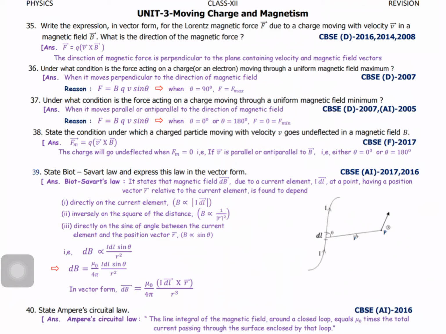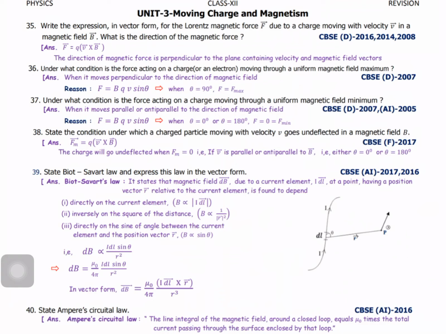Okay, next one, state the condition under which a charged particle moving with a velocity v goes undeflected in a magnetic field B. What's the question? The condition under which the charged particle moving with a velocity v goes undeflected in a magnetic field B. What's the condition? You know the formula, F equal to Q into V cross B. So the charge will go undeflected means, what's the meaning? Undeflected is nothing but force will be 0. There is no force acting on the charge. So F should be 0.